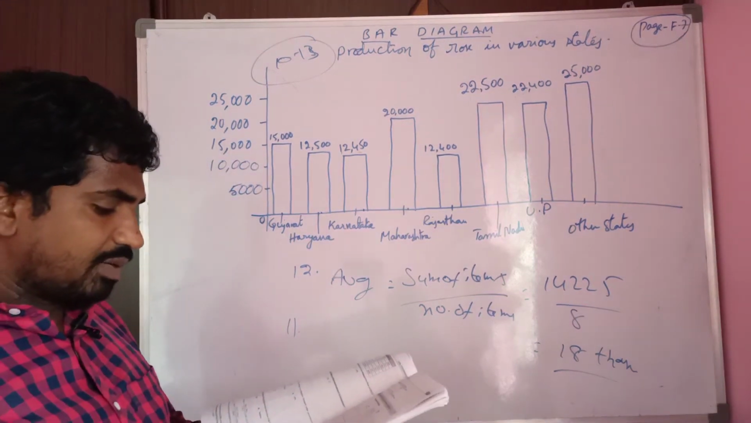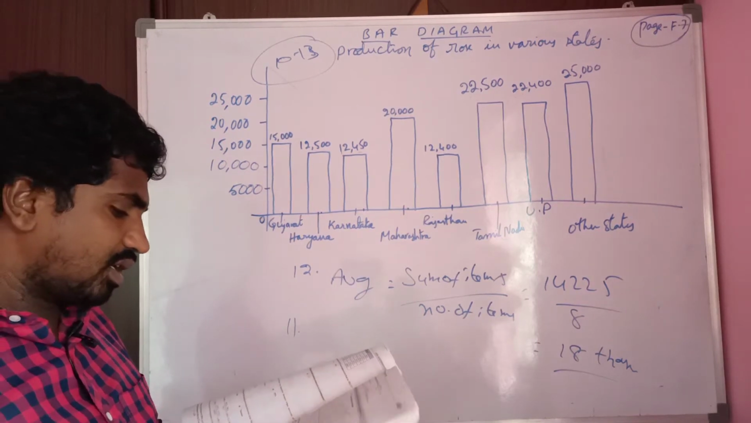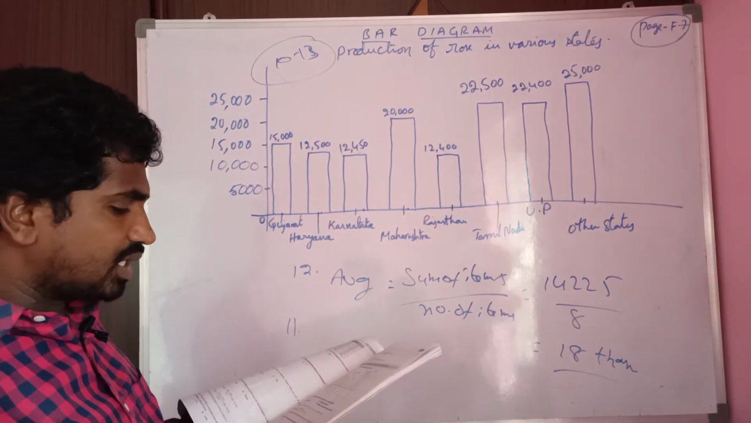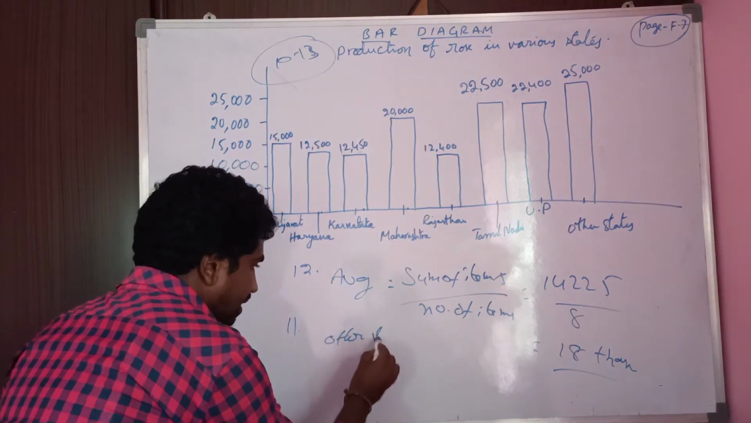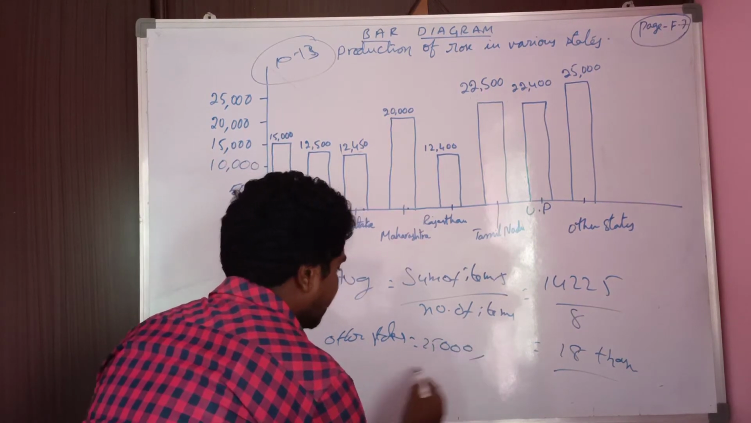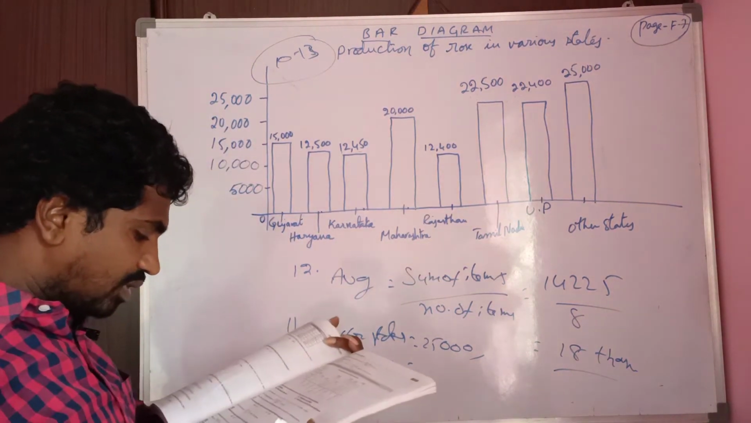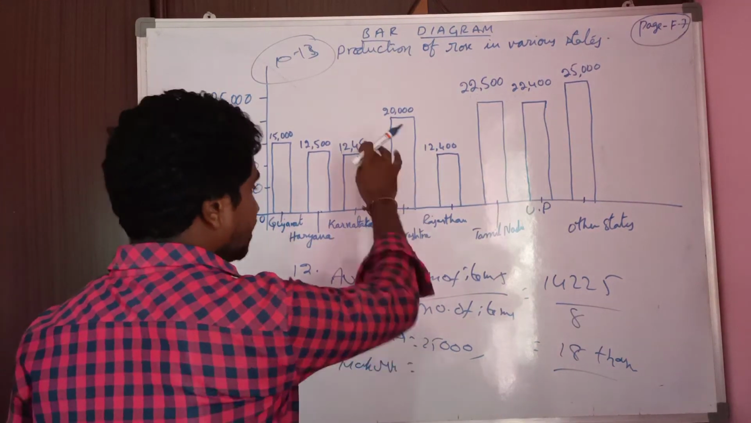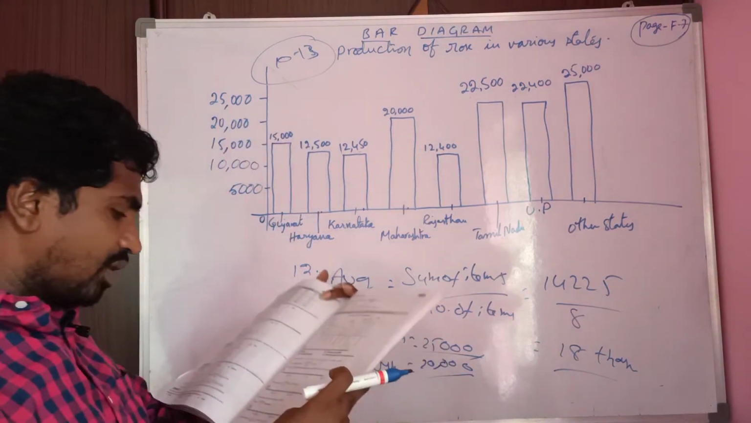Read the question. By what percent is rose production of other states more than that of Maharashtra? Observe here, other states is 25,000. And Maharashtra, how much has he given? Maharashtra is 20,000 and other states is 25,000.